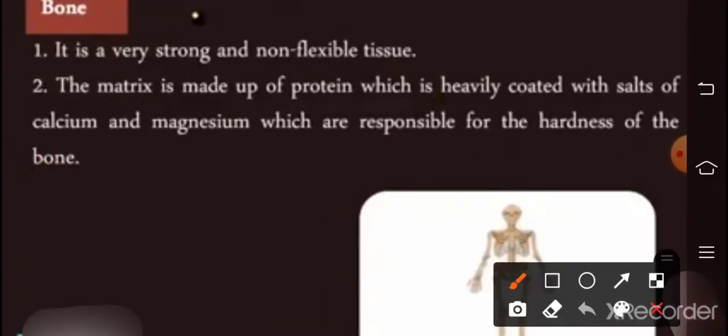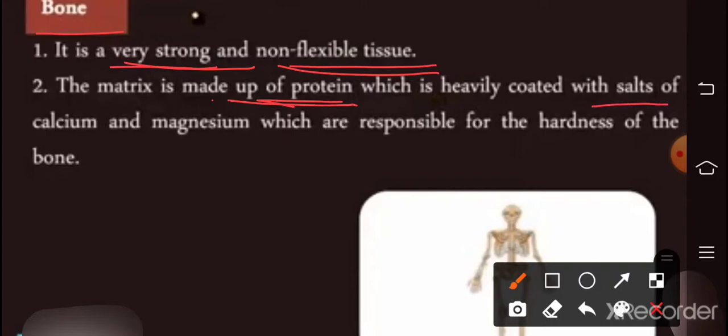Now bone. Bone is a very strong and non-flexible tissue, but cartilage is not very strong and is flexible in nature. The matrix of bone is made up of protein which is heavily coated with salts of calcium and magnesium. The hardness of the bone is due to the deposition of calcium and magnesium.